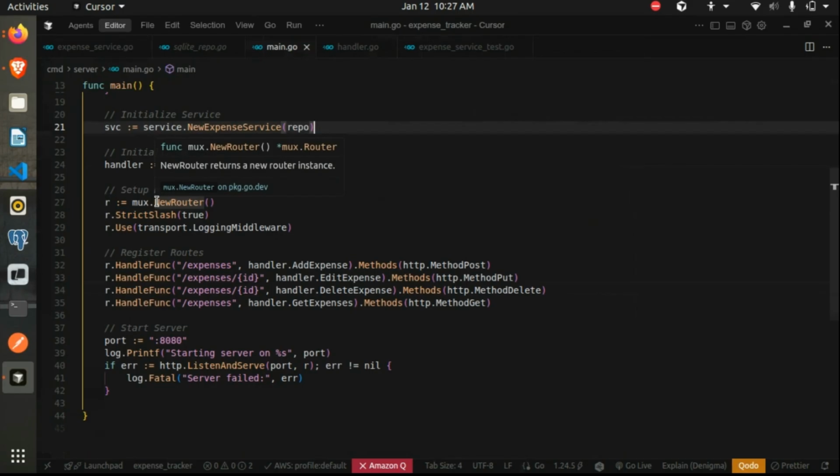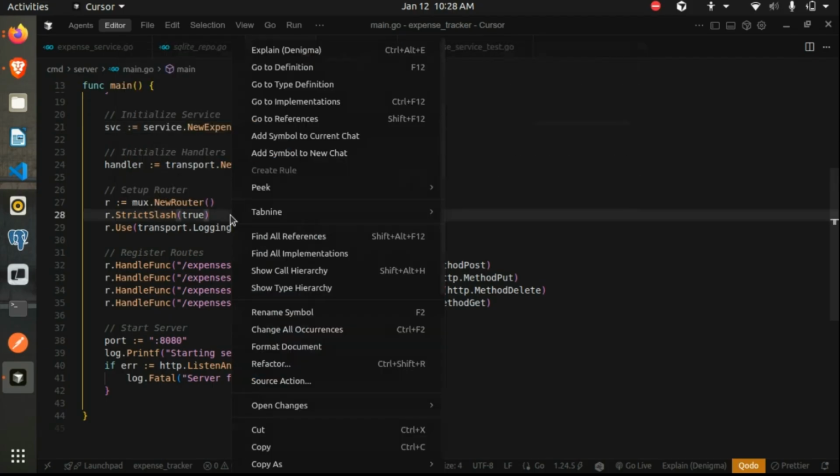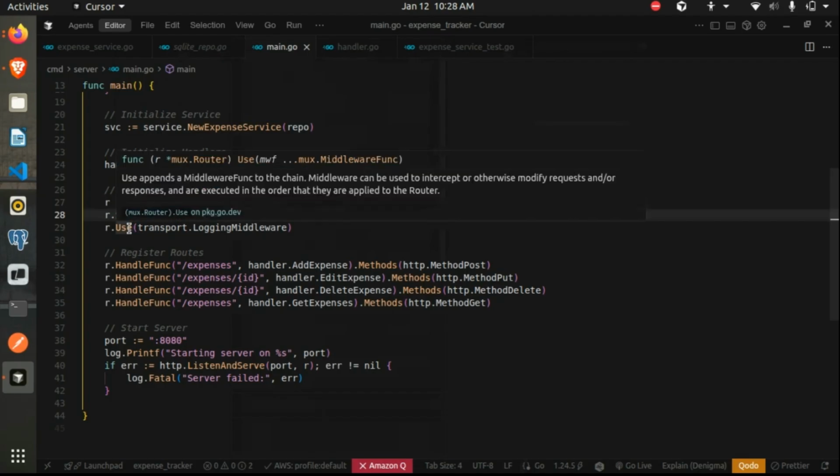By name itself, a router is a function which matches the pattern to a particular handler. So we create an object of the router, and then it provides multiple functions. I've just used one of them. StrictSlash is basically, it looks for paths based on slash the path name, and then use.